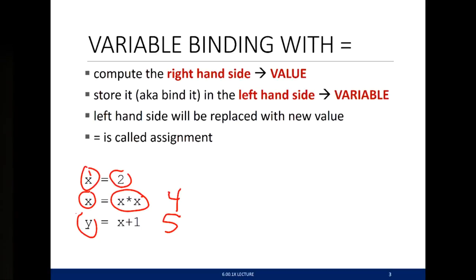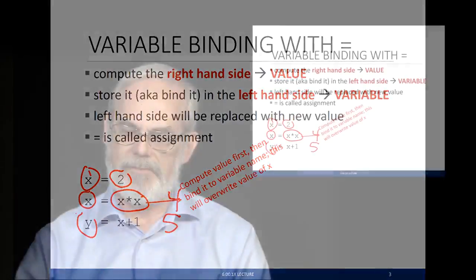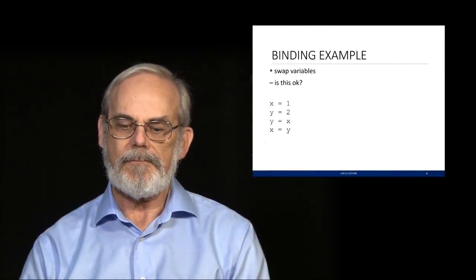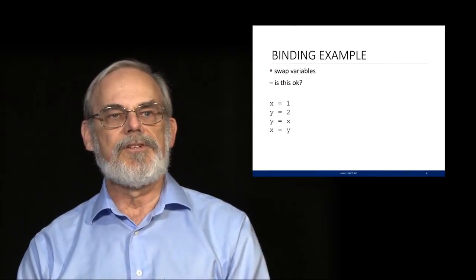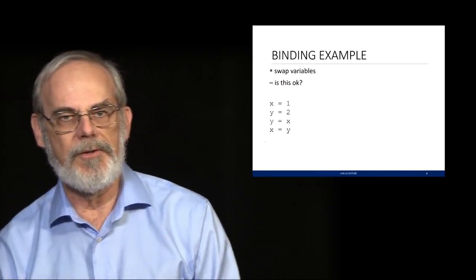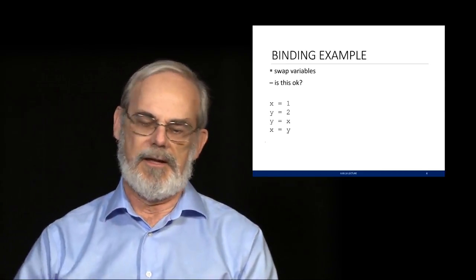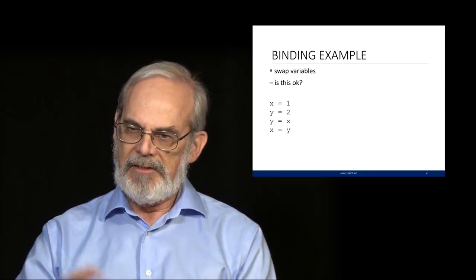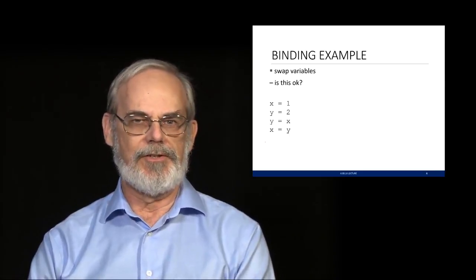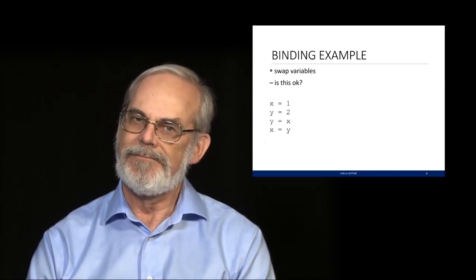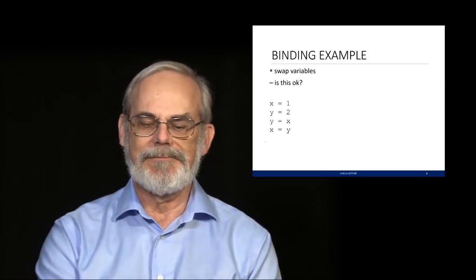Equal sign does the assignment. It creates those bindings for us. And as I just said, we're always going to compute the value first and then override the name if that name is used as part of the expression to get the value. You might think this is pretty straightforward, but we need to be careful about the order in which things are done. Suppose I've got two variables named x and y, and I want to swap their values. The little sequence of expressions here looks like it should do the right thing, right? Wrong. Let's think about it.